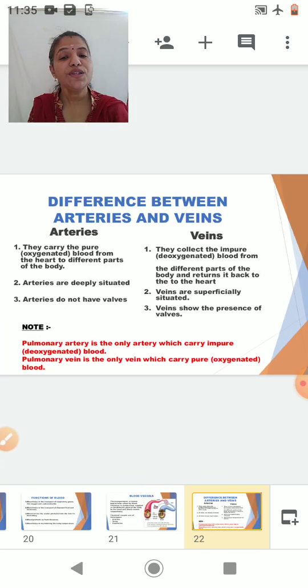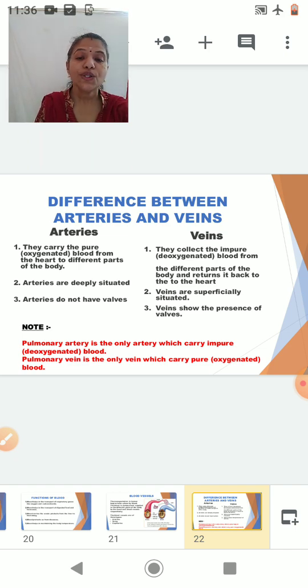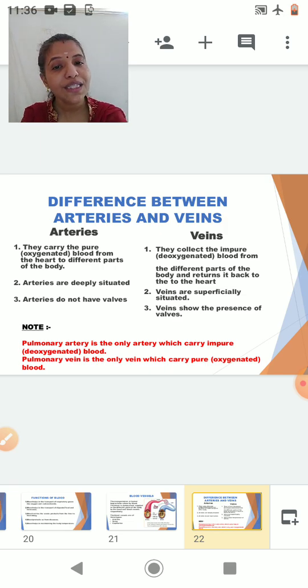Now, difference between arteries and veins. Arteries carry the pure blood from the heart to the different parts of the body. But then what does a vein do? The veins collect the impure blood or the deoxygenated blood from the different parts of the body and return it back to the heart. The arteries are deeply situated in our body, whereas the veins are superficially situated. Arteries do not have valves. Veins show the presence of valves. So, these were some of the differences between arteries and veins.